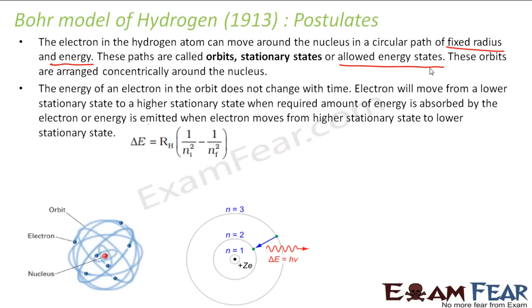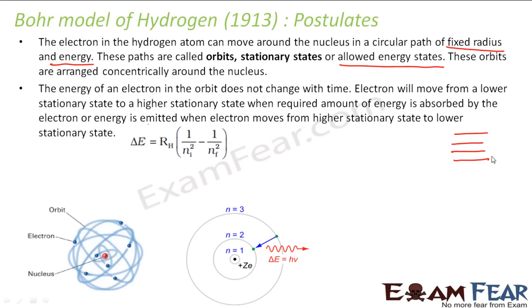The next postulate, he told that the energy of an electron in the orbit does not change with time. As long as the electron is moving in one orbit, it will not change with time. But when the electron moves from a lower stationary state to a higher stationary state, when required amount of energy is absorbed by the electron, or energy is emitted when the electron moves from higher energy state to lower energy state, that gives rise to the spectra.